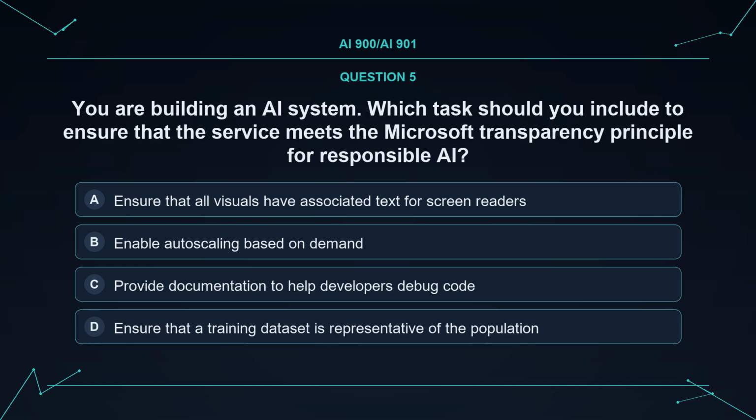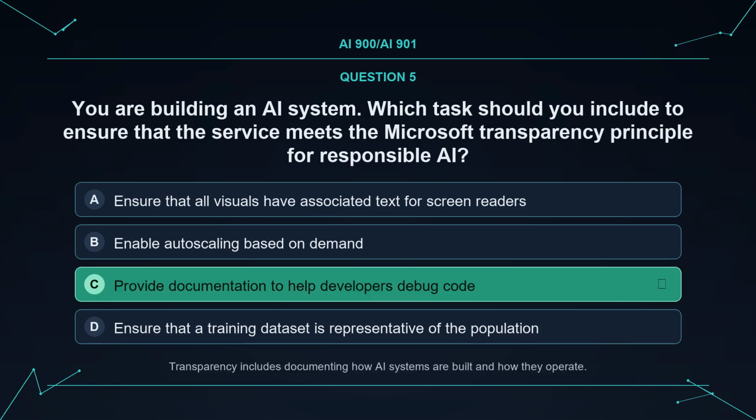Question. You are building an AI system. Which task should you include to ensure that the service meets the Microsoft Transparency Principle for responsible AI? Option A. Ensure that all visuals have associated text for screen readers. Option B. Enable auto-scaling based on demand. Option C. Provide documentation to help developers debug code. Option D. Ensure that a training dataset is representative of the population.